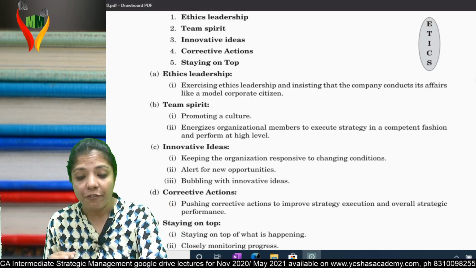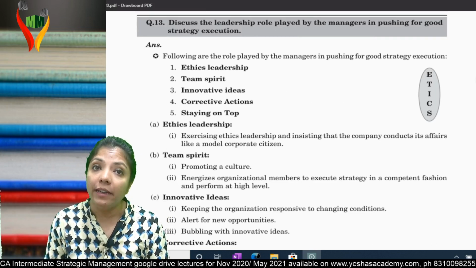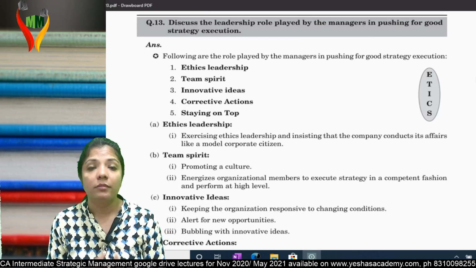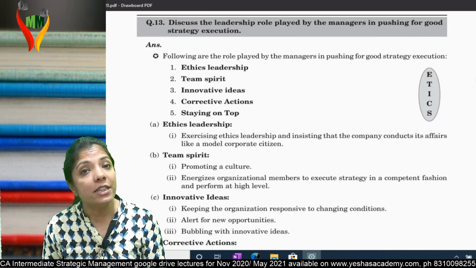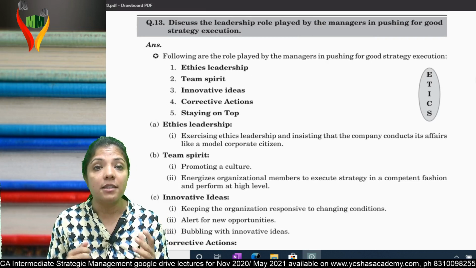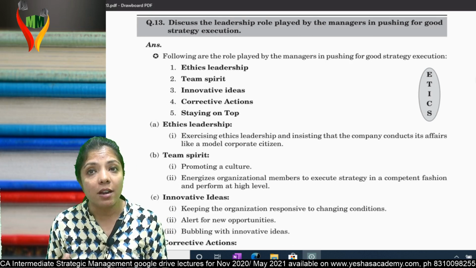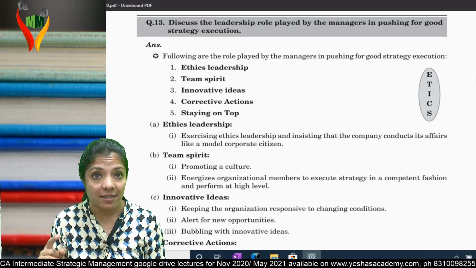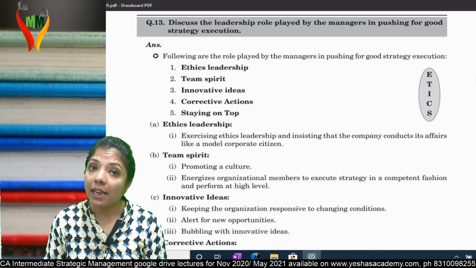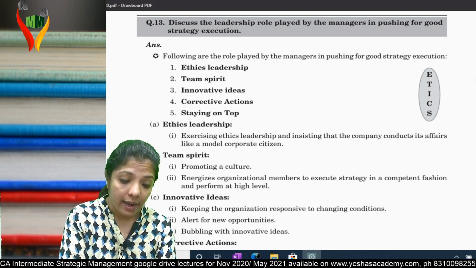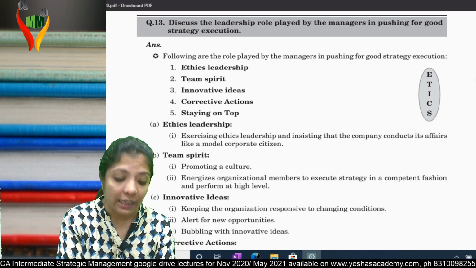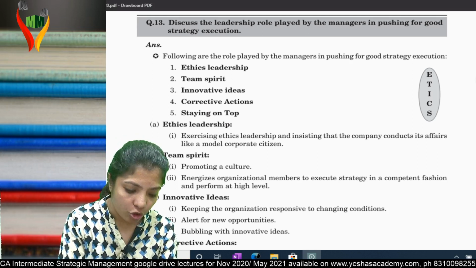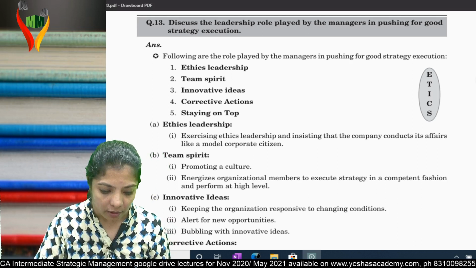So these are the 5 roles played by a leader: ethics, leadership, team spirit, innovative ideas, corrective actions, and staying on the top. Shortcut: ETICS. E, ethical. T, team spirit. I, innovative. C, corrective action. And S, staying on the top. Am I clear?